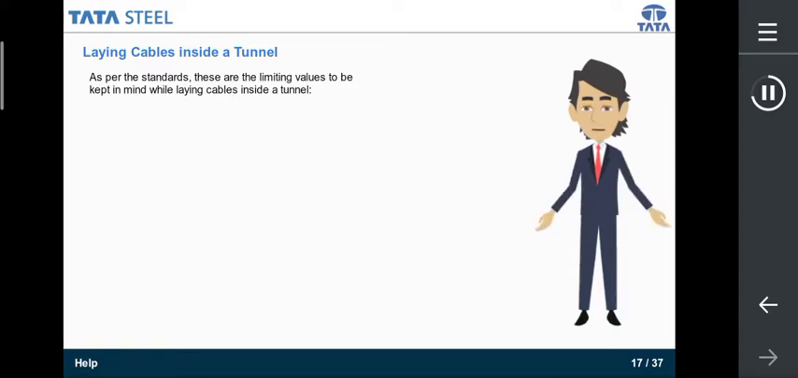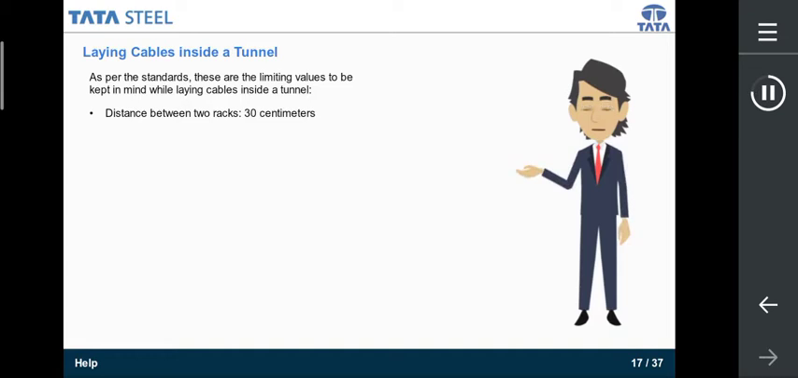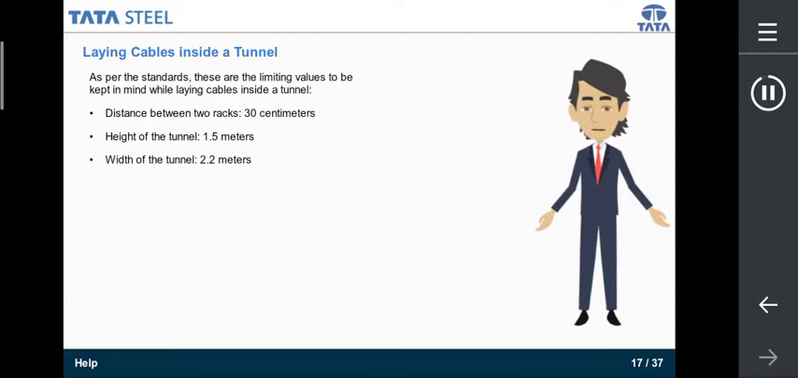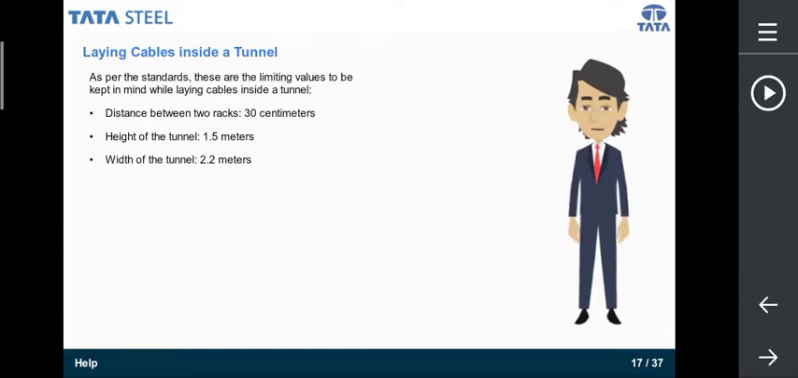As per the standards, these are the limiting values to be kept in mind while laying cables inside a tunnel. Distance between two racks, 30 centimeters. Height of the tunnel, 1.5 meters. Width of the tunnel, 2.2 meters.